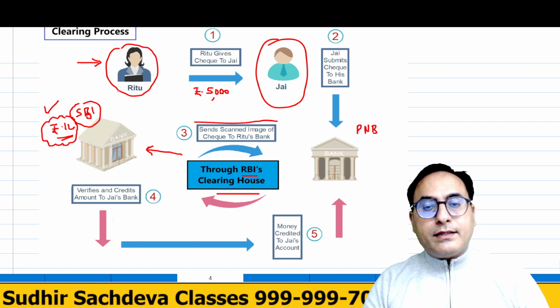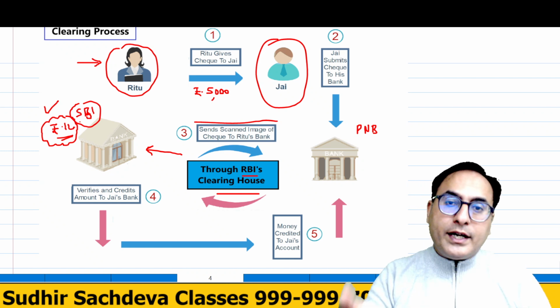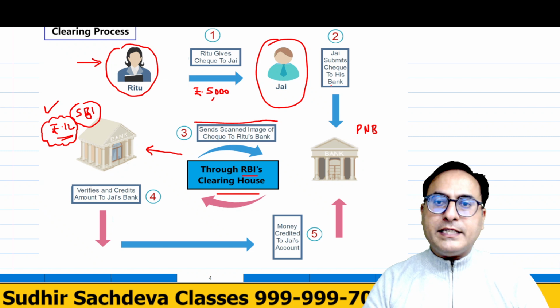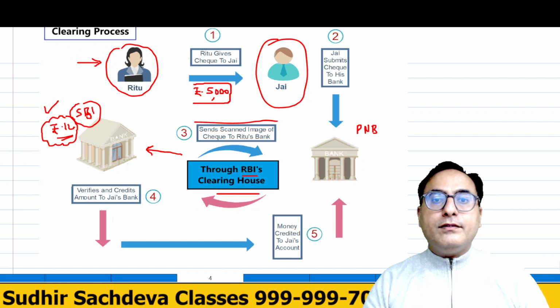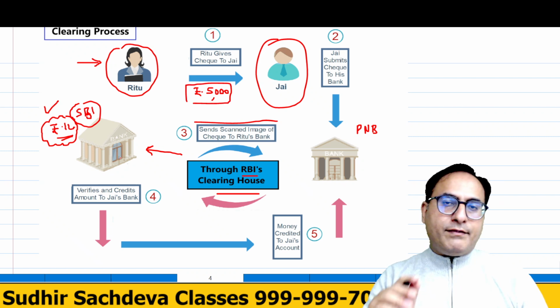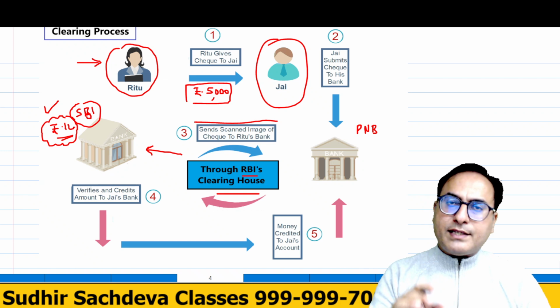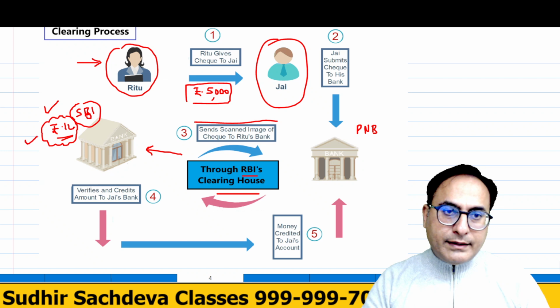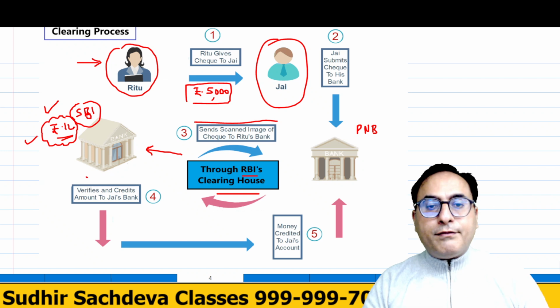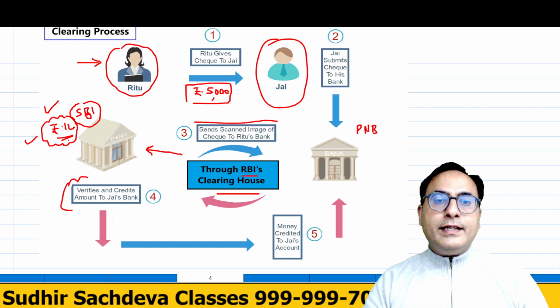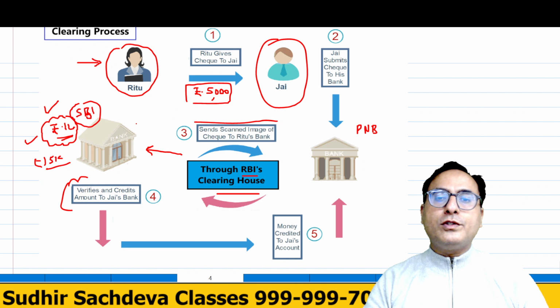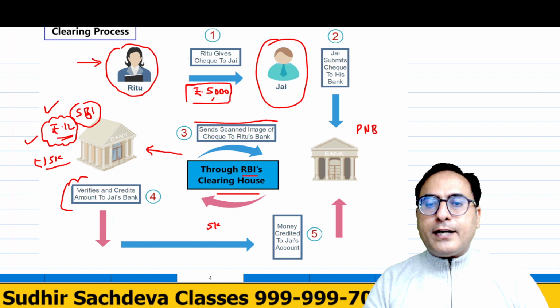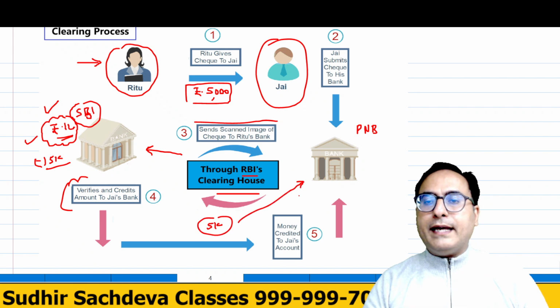She has given an order, she has issued this check of rupees 5,000, and after checking that the signatures are matching, the date is proper, and the amount is already there in her account, after verifying all the details, SBI will deduct rupees 5,000 from Ritu's account and transfer that rupees 5,000 to PNB.